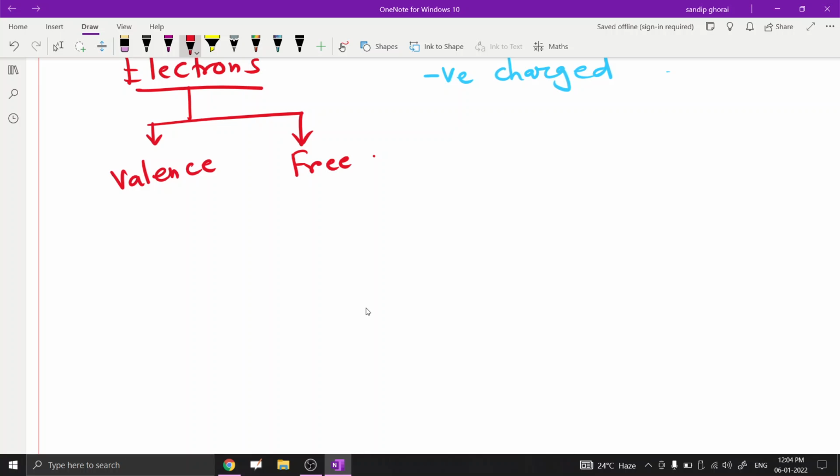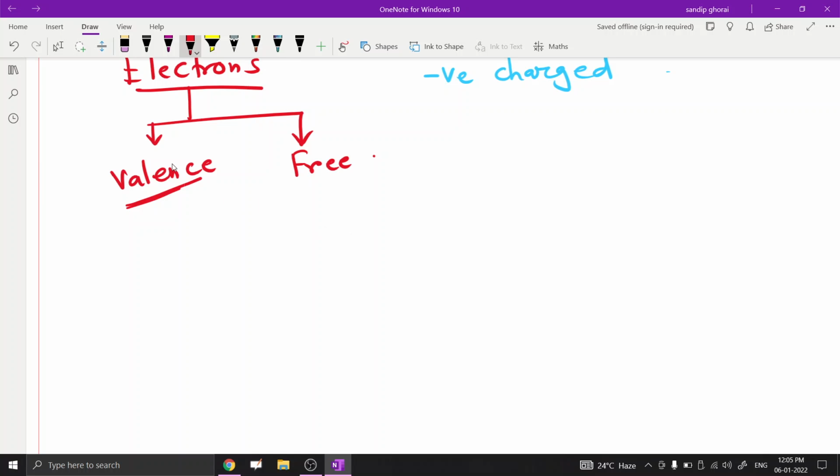So what is a valence electron? Generally, the electrons in the outermost orbit of an atom are called valence electrons. And what are free electrons? Free electrons are these valence electrons that can easily be knocked off or transferred to other atoms, so they can break loose and move about freely inside.